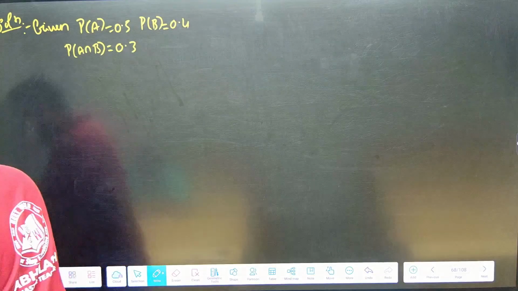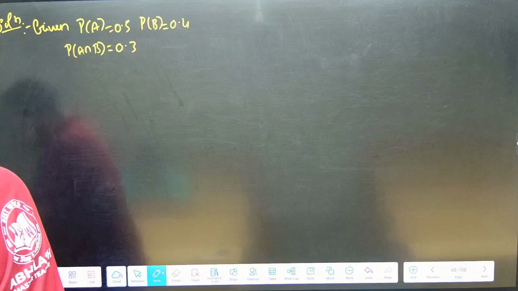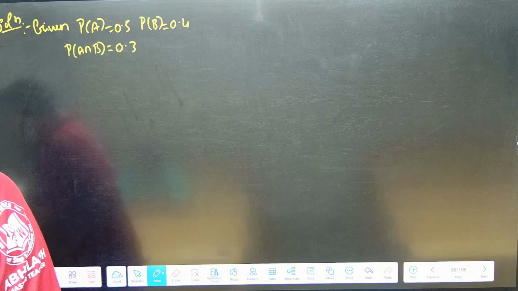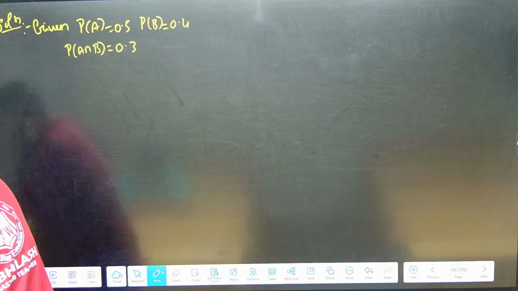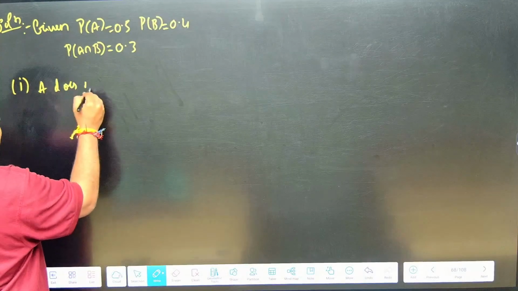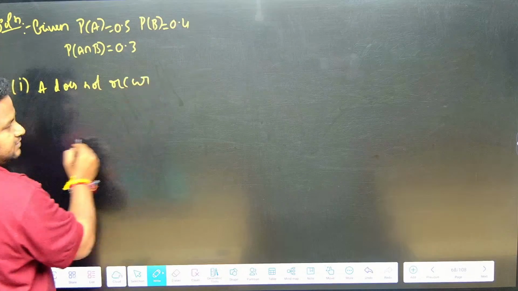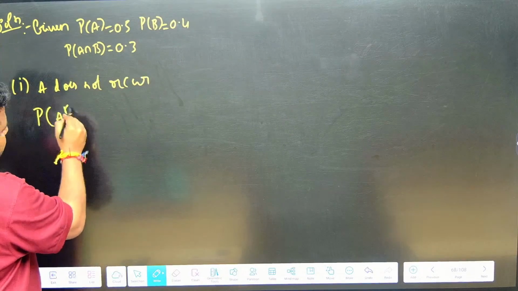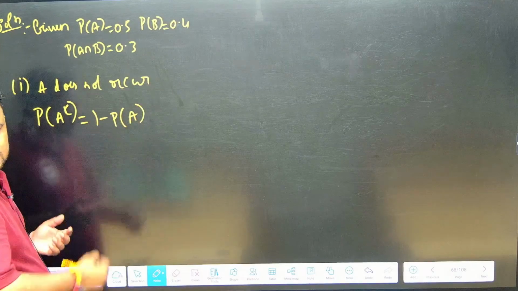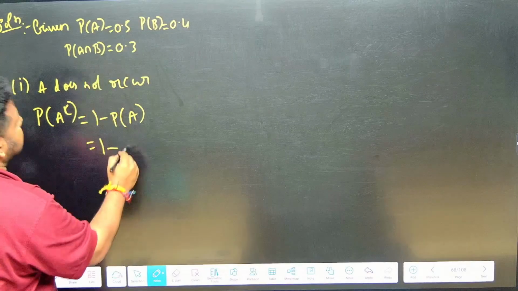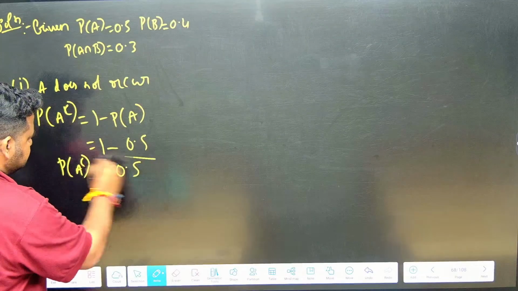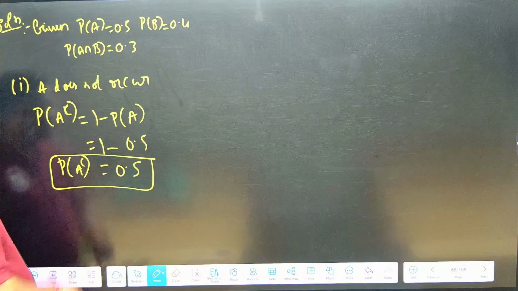Now they are asking, first, the probability that A does not occur. A does not occur means, very simply, they are asking the probability of A complement. Probability of A complement is 1 minus the probability of A occurring, which is 1 minus 0.5, so we get 0.5. The probability of A not occurring, or A complement, is 0.5.